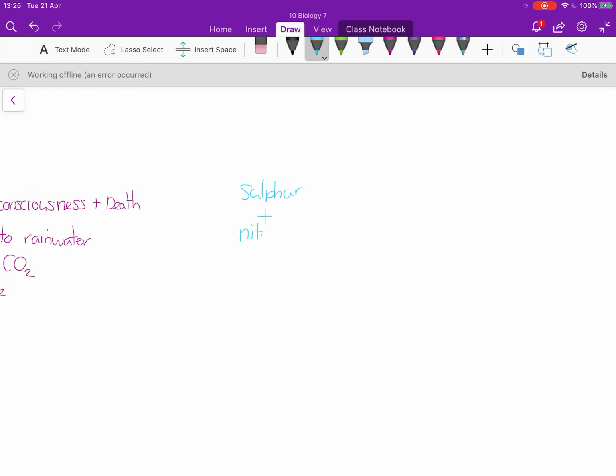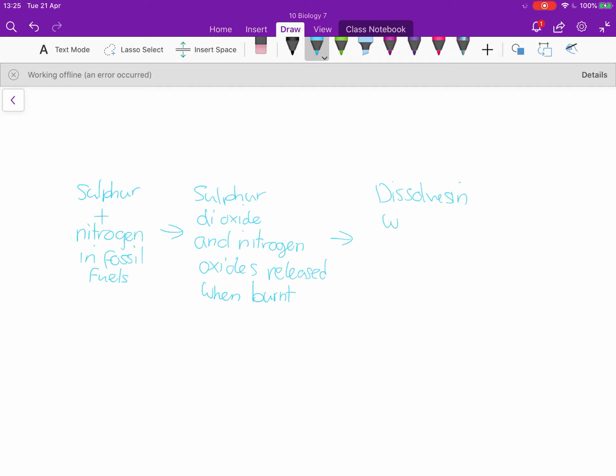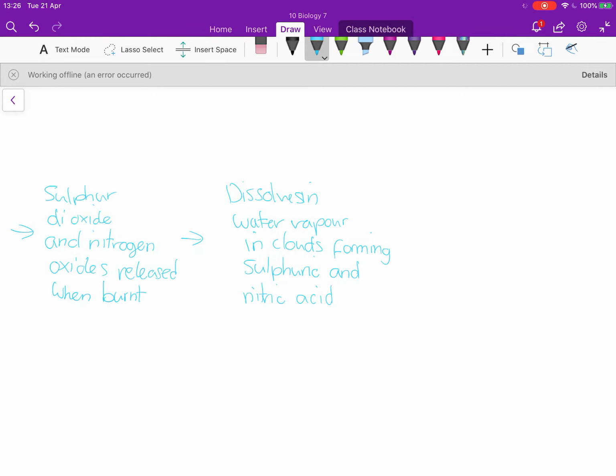Just thinking about it then as a quick flowchart of these different effects. So sulfur and nitrogen is naturally found in fossil fuels. When fossil fuels are burnt, the sulfur and nitrogen will form sulfur dioxide and nitrogen oxides as they enter the air. Sulfur dioxide and nitrogen oxides, as I said before, dissolve in the water vapor in clouds. And this is what's going to form sulfuric acid and nitric acid. And that's adding into the carbonic acid that we would normally find in rainwater from carbon dioxide. So when we say acid rain, it really is a combination of different acids that's present.